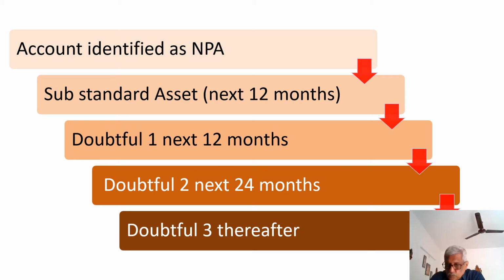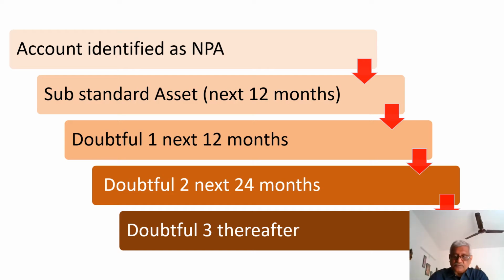Then it becomes doubtful. In the doubtful, there are three categories: doubtful 1, doubtful 2, and doubtful 3. Doubtful 1 means the next 12 months, that is, the first 12 months in doubtful category is D1, or the first 24 months after identification of NPA is D1.